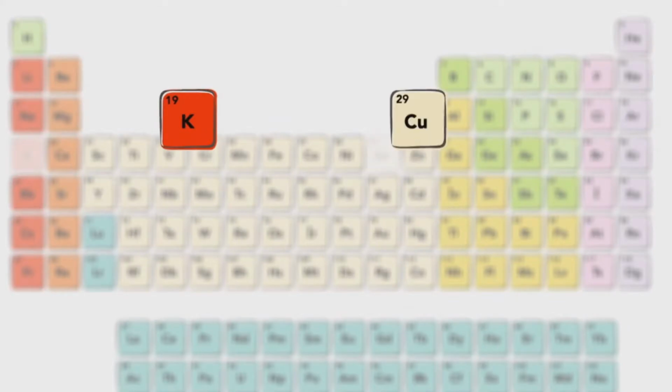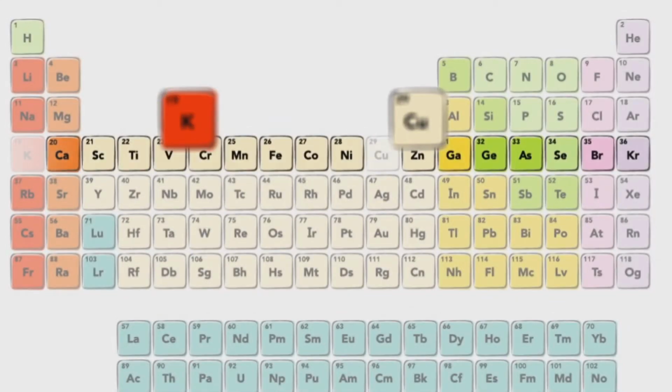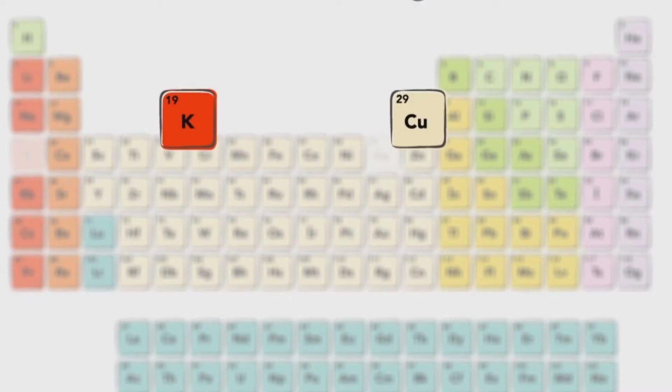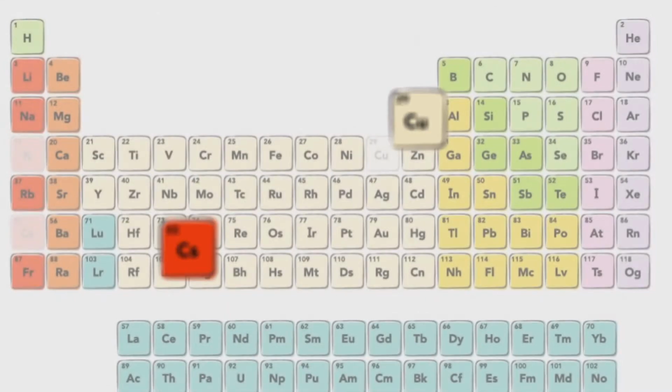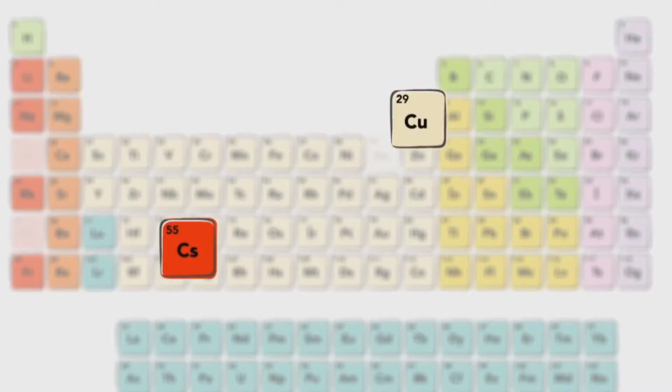Potassium and copper are metals in the same period of the periodic table. Copper doesn't react with water, but potassium reacts rapidly and energetically. Cesium, which is in the same group as potassium, reacts even more explosively. Why do they react so differently?